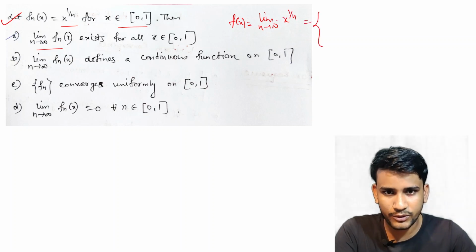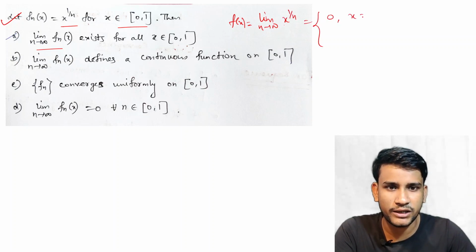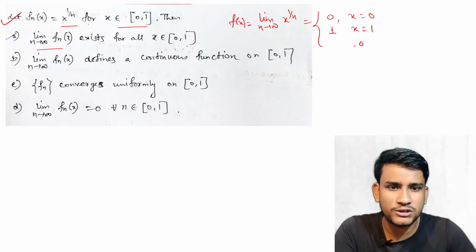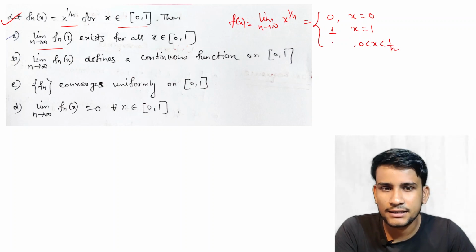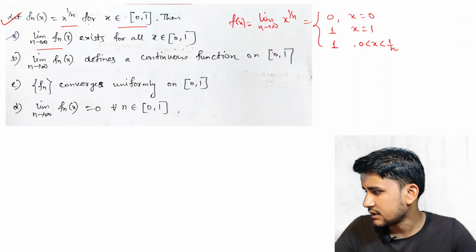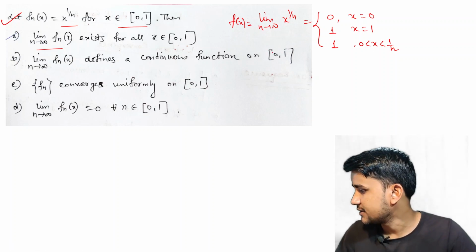So this is equal to 0 if we put x equal to 0, the value is 0 at x equal to 0. At x equal to 1 it is also 1, and for 0 less than x less than 1, x to the power 1 by n is also 1, I think. Just a second, I will check once whether this is also wrong.